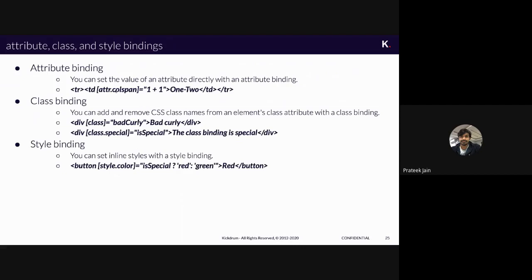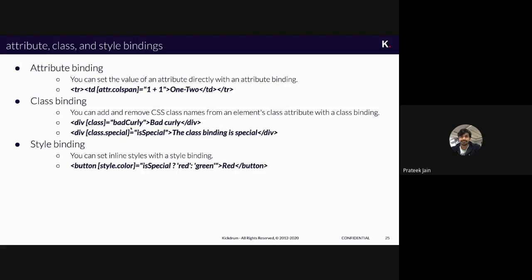Here there is one example called attribute binding. There the attribute colspan is there, with 1 plus 1. The evaluation of 1 plus 1 will become 2, but the colspan property actually takes its input as a number. The data type it takes is number, it is not going to take a string. So we have used property binding with attr.colspan, and we have used square brackets to evaluate that expression. In the same way we have this bad class, and right now this class property is taking a string value.